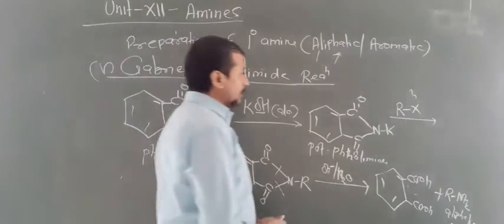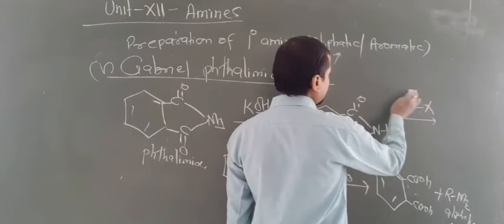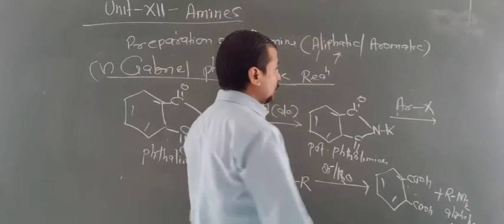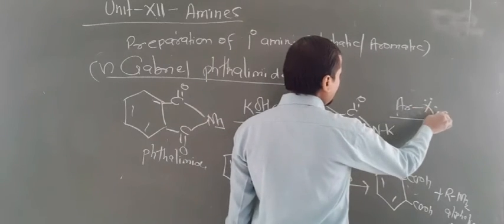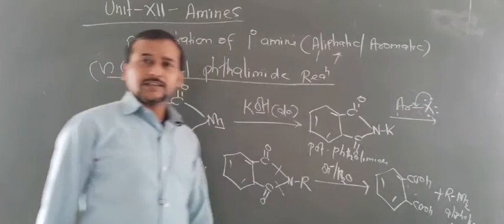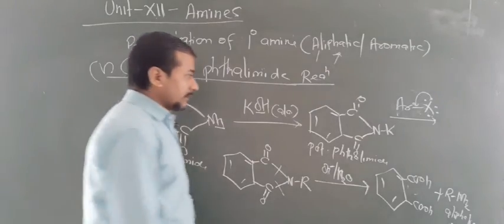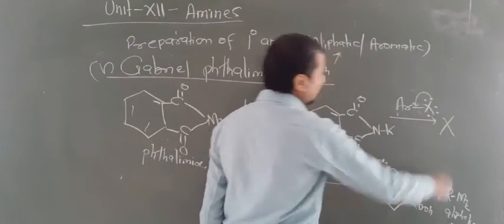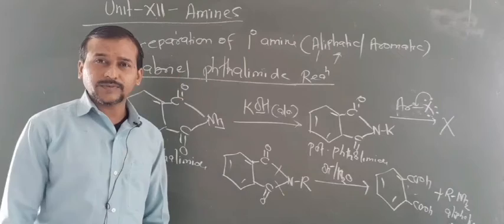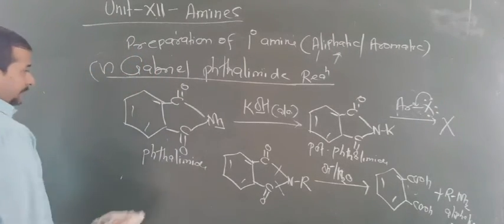So look here, for this you have to take Ar and X. This is the aryl halide. Now you know that due to the presence of a lone pair here, this lone pair shifts here, so this generates partial double bond character due to resonance. That's why these reactions do not produce it. So you cannot prepare aromatic 1 degree amine by this method.